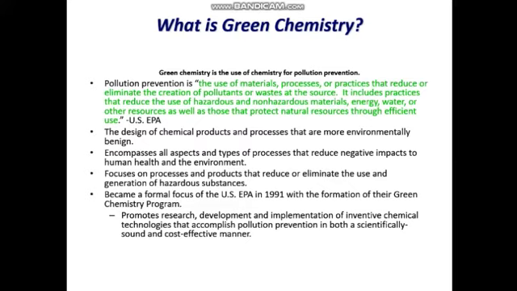So it is the use of chemical products and processes that are more environmentally benign. The design of chemical products and processes that are more environmentally benign encompasses all aspects and types of processes that reduce negative impacts on human health and the environment. It focuses on processes and products that reduce or eliminate the use or generation of hazardous substances. Green chemistry represents how a process works to eliminate hazardous or non-hazardous substances from the earth.